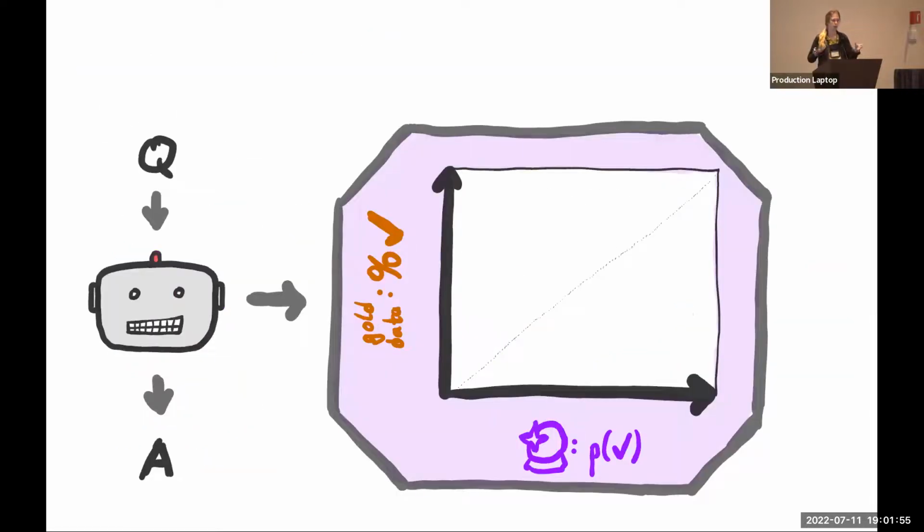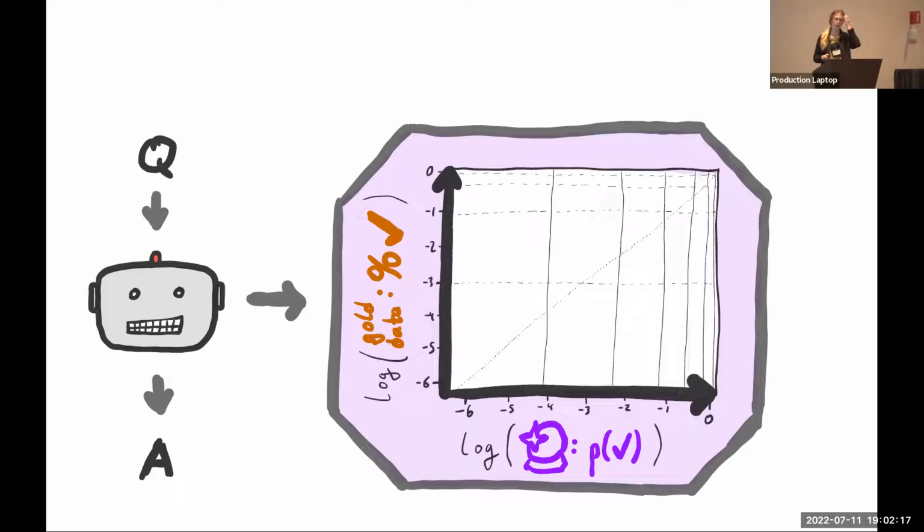Okay, so I'm going to show the results again in the style of a calibration plot, because that is kind of what's happening. On the x-axis, I'm going to show what this crystal ball that we've trained believes is the chance of correctness. And on the y-axis, I'm going to again show the percentage of correctness in a given bucket. Now, since everything is kind of terrible, as we've seen, I'm going to do this in log space so we can actually see what's going on. And here's the amazing result that made us cry tears of joy when it came out. We have great correlation between the two.